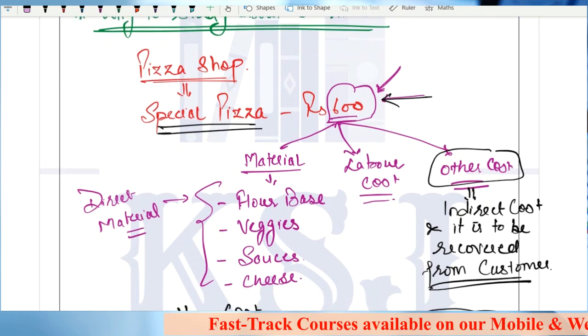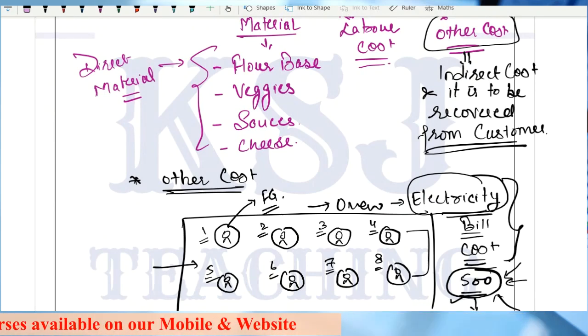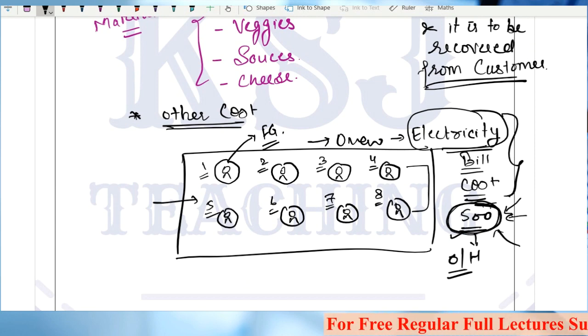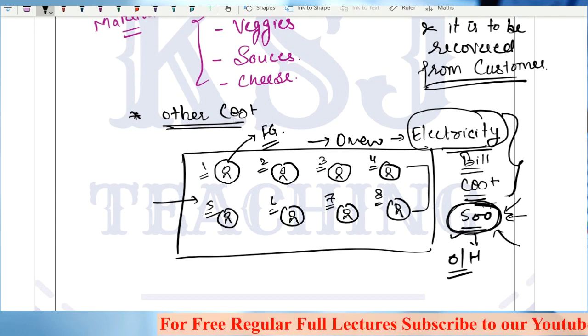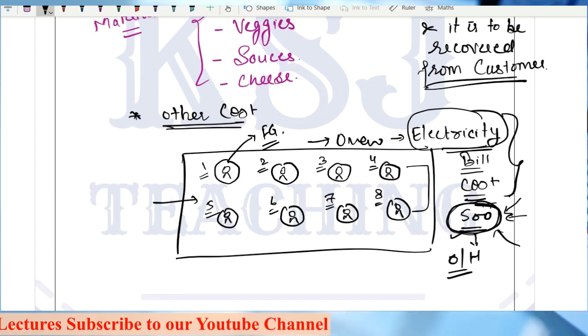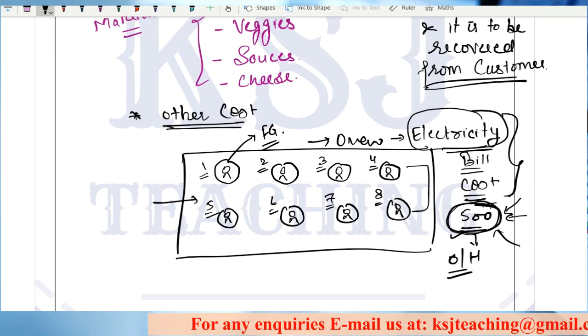So in overhead costing, if I summarize it very shortly, what we are going to do is distribute this indirect cost in one unit of finished product. Simple. Any indirect cost that is not identifiable in one unit, we will make it identifiable in one unit through overhead costing. This is the summary of all this, right? I'll repeat it again. Why am I repeating again and again? Because this is the base of overhead costing. You need to understand this.